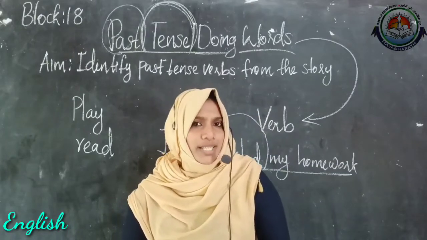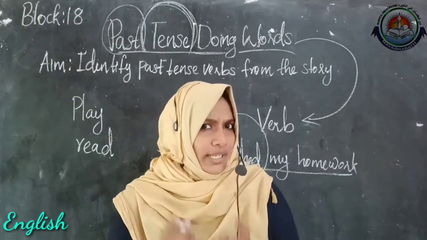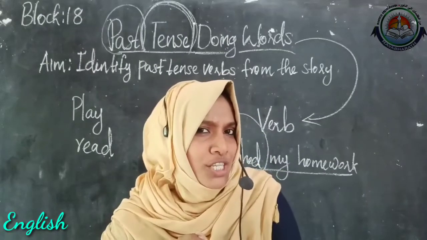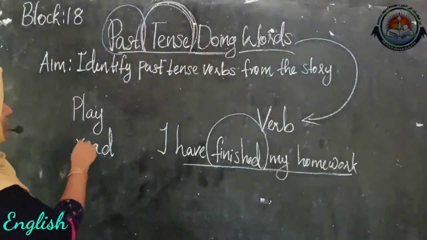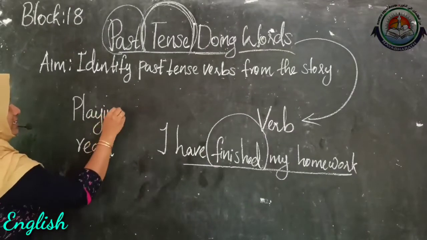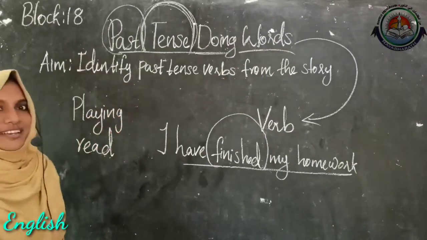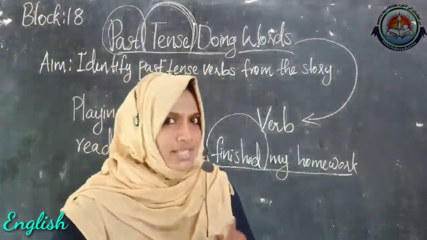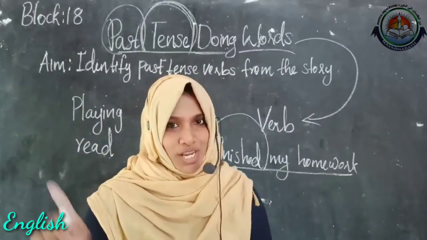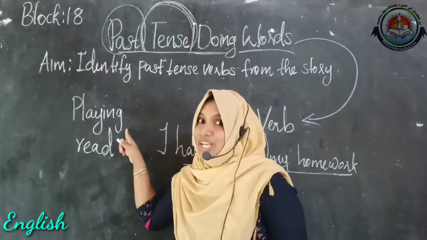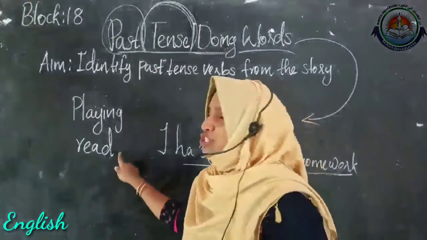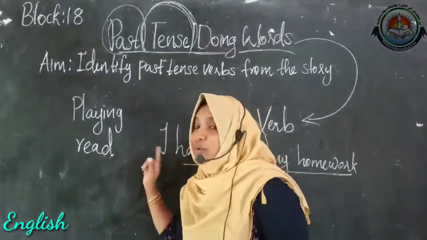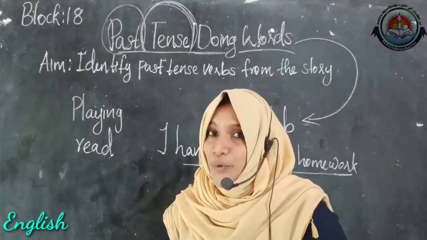Did you remember that? Can you tell me any one of the present continuous words? Yes, very good. We can write like playing. Playing means you are playing now. So the action which is happening now. So how can we change this doing word into its present continuous form?